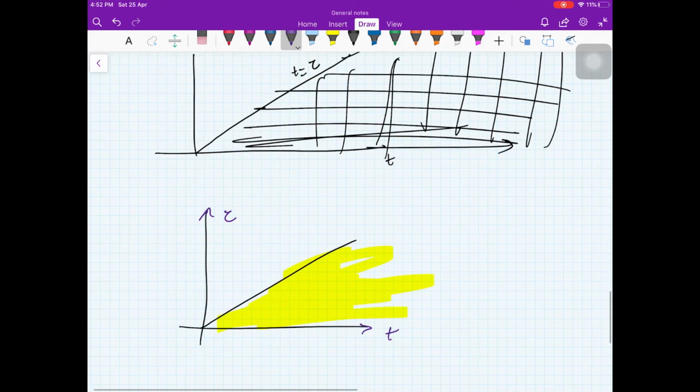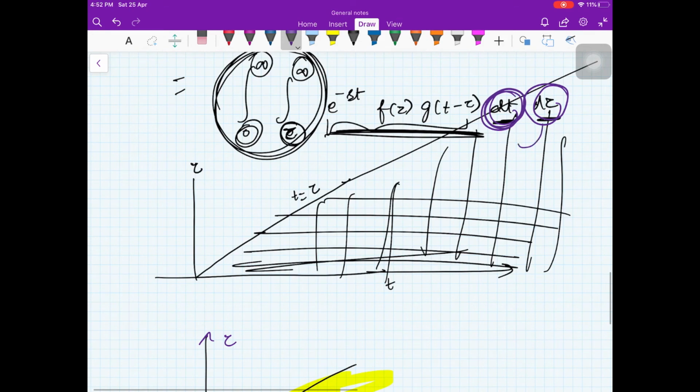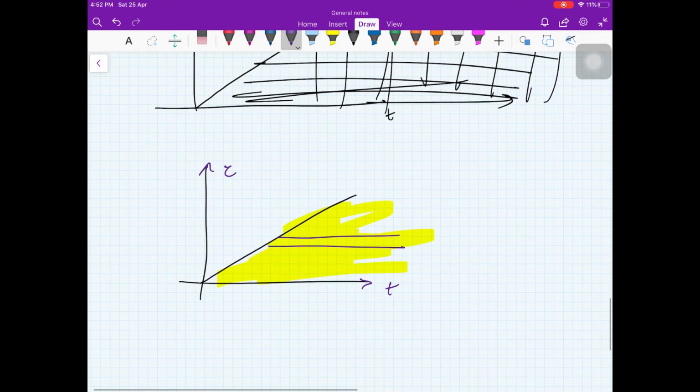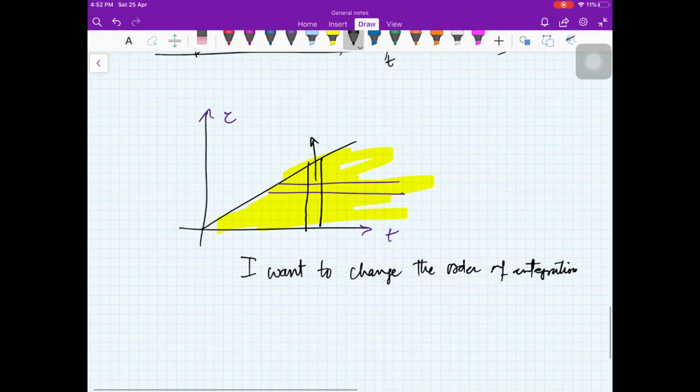Now if you are integrating with respect to t first and then tau, it means that you have horizontal stripes here, right? Now I want to change the order of integration. Now your Mathematics 1 course comes into the picture. Change the order of integration. For that, we have to draw the vertical stripes, right? Now for the vertical stripes, look at the limits. For that, you see the entry point and the exit point.